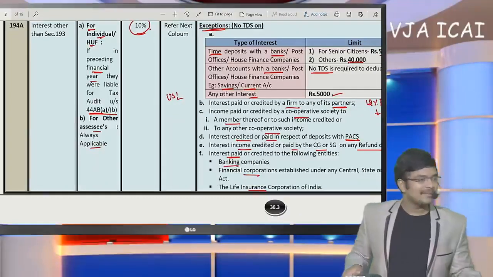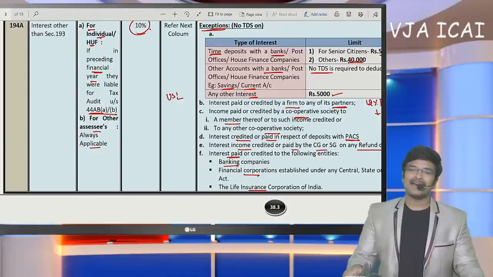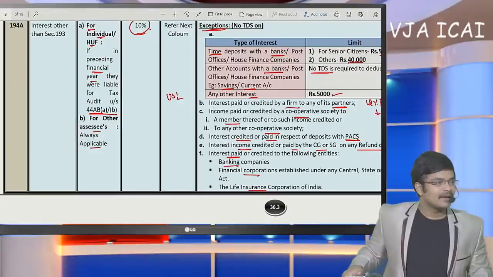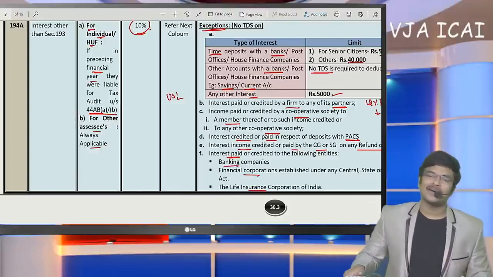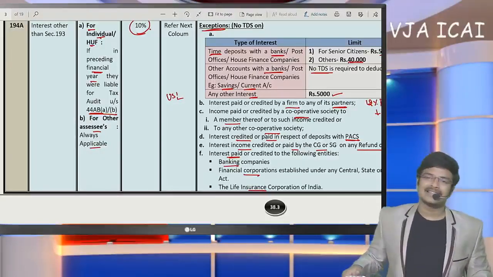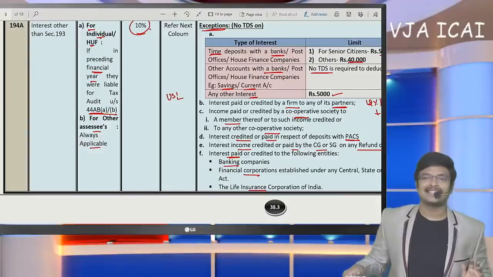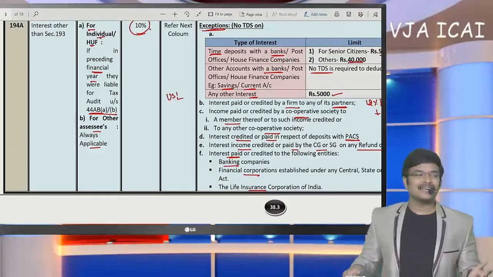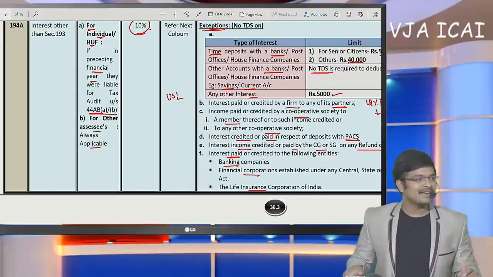Next, rent agreement required for HRA. Rent agreement is not the criteria. PAN number, details of landlord have to be obtained. Rent agreement is not the criteria. Next, sir, please explain government employee salary TDS. Same provision, sir. Even for government and non-government, if the salary amount exceeds 5 lakhs, TDS will get deducted, because below 5 lakhs, the concept of rebate under 87A is applicable. So above 5 lakhs, TDS provisions will get applicable. What is the procedure in case of payment of TDS for government employees? I will discuss it today itself in further topics.